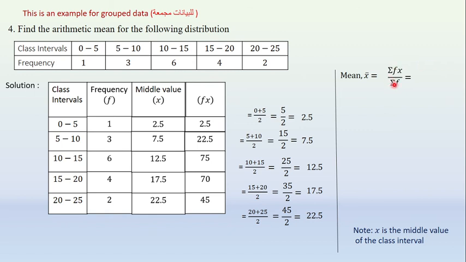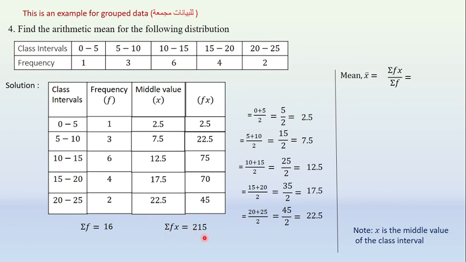Now find sigma f. Sigma f means adding all the frequencies, the sum of the frequencies. Sigma f equal to 1 plus 3 plus 6 plus 4 plus 2 is equal to 16. This is the sigma f. Next, what we need? Sigma fx. Sigma fx is equal to 2.5 plus 22.5 plus 75 plus 70 plus 45 is equal to